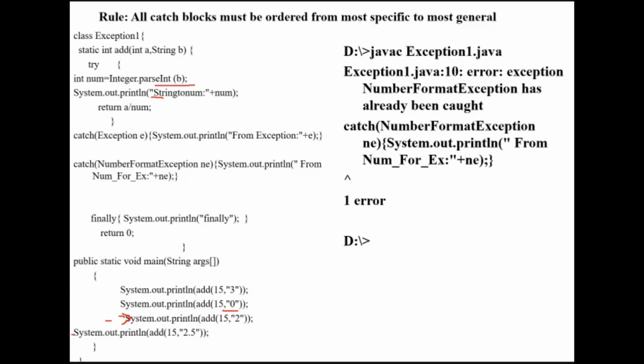So at a time only one exception will occur. Ma'am, if we have three catch blocks, one for divide by zero, one for number format exception and one for normal exception, then what will be executed? If NumberFormatException occurs, it is caught by the NumberFormatException catch block. If ArithmeticException occurs, it is caught by the ArithmeticException block. Other than these two, any other exception is caught by the general catch block. And if I pass 15 comma the string 0.0, for that 0.0 a NumberFormatException will occur.